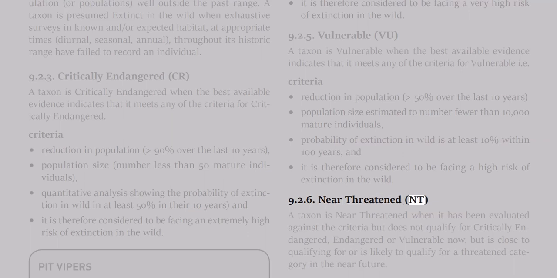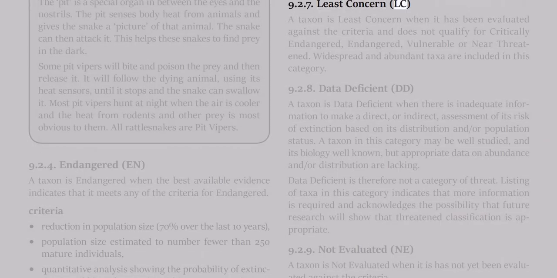9.2.6 Near threatened, NT. A taxon is near threatened when it has been evaluated against the criteria, but does not qualify for critically endangered, endangered or vulnerable now, but is close to qualifying for, or is likely to qualify for, a threatened category in the near future. 9.2.7 Least concern, LC. A taxon is least concern when it has been evaluated against the criteria and does not qualify for critically endangered, endangered, vulnerable, or near threatened. Widespread and abundant taxa are included in this category.